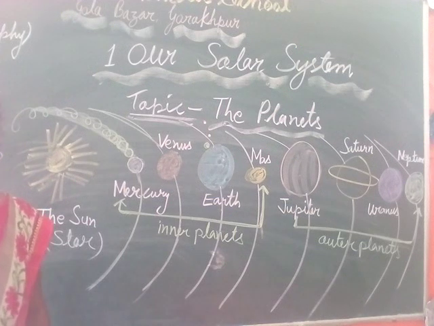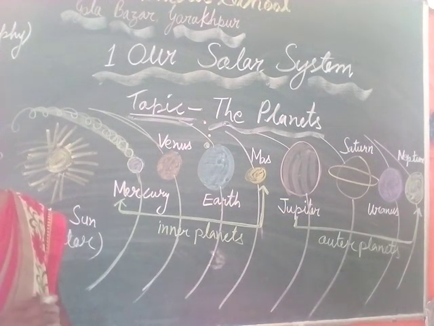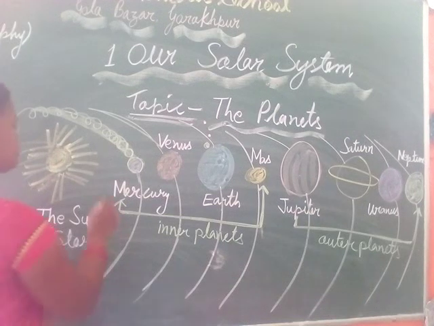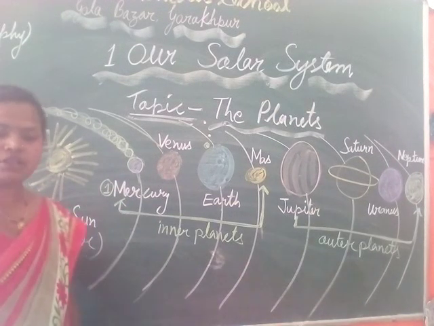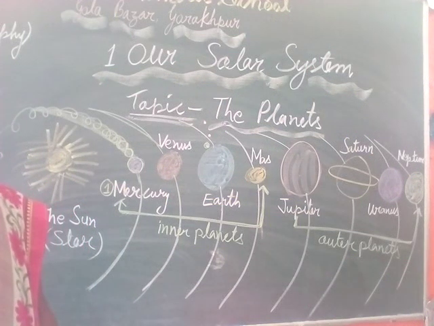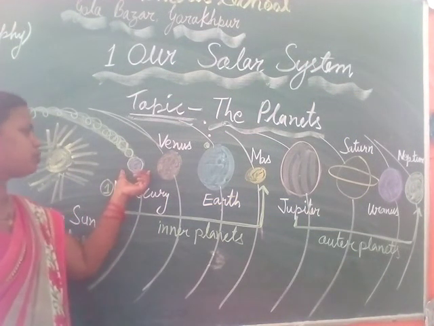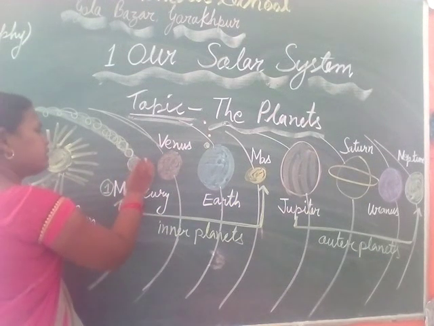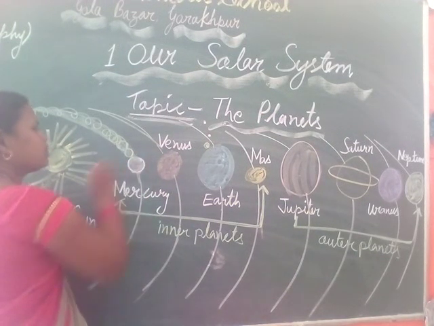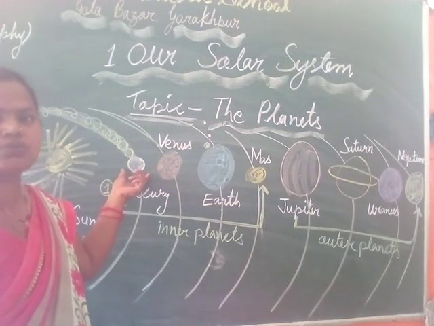Now let's see about all the planets one by one. First, the first planet is Mercury. About Mercury, it is the smallest planet. Mercury is the smallest planet of our solar system. It is very small in size, so it is called the smallest planet